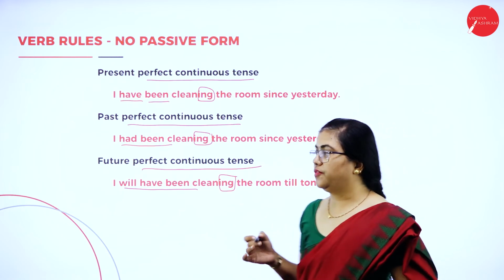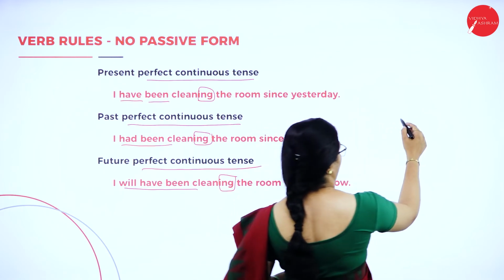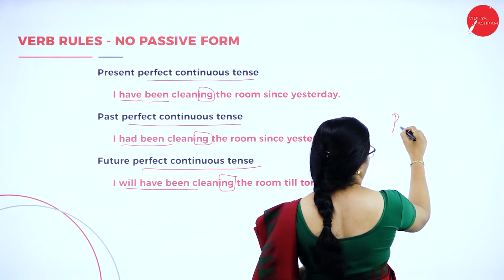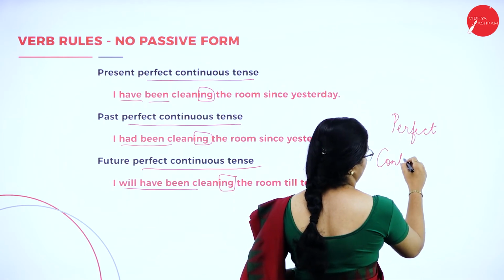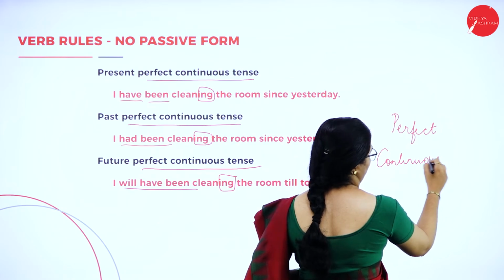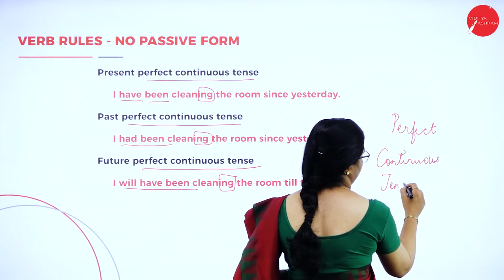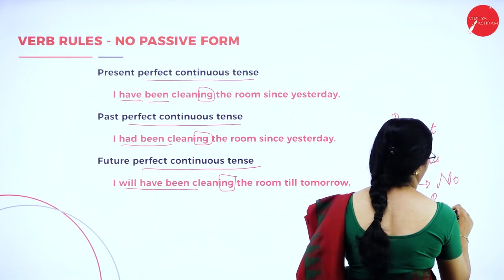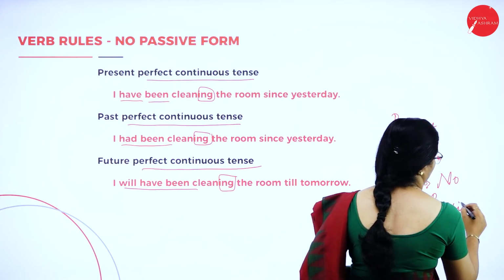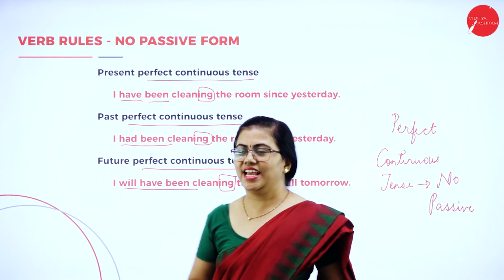So altogether we can say there is no passive form for perfect continuous tenses. Fine, hope you understood this. Hope this is clear to you, isn't it?